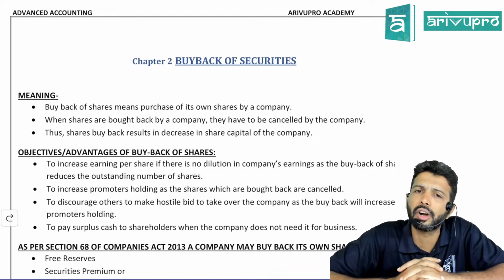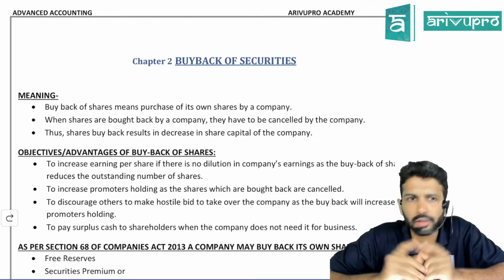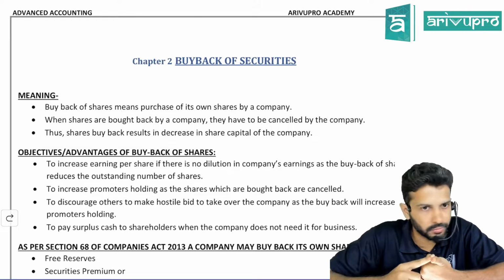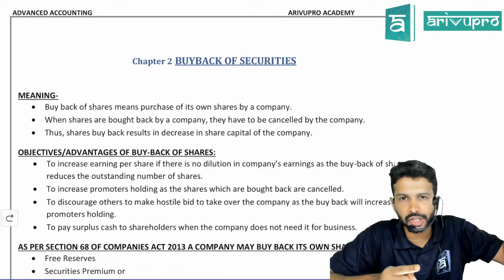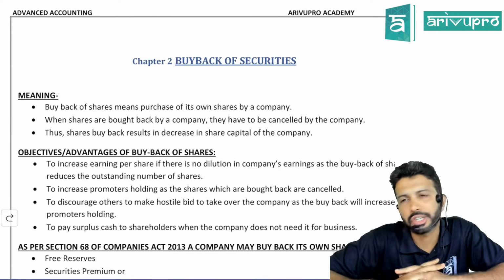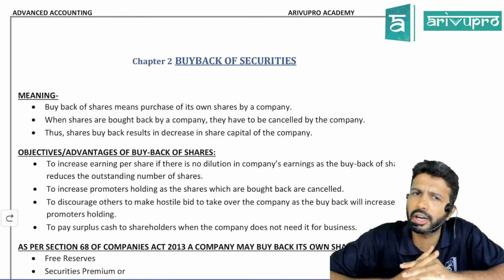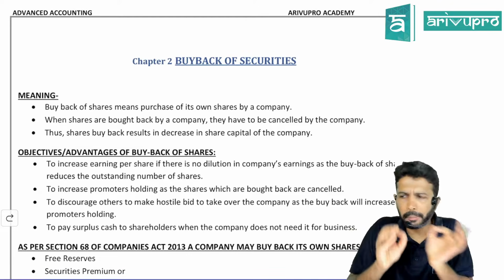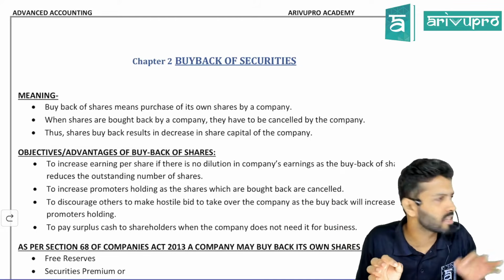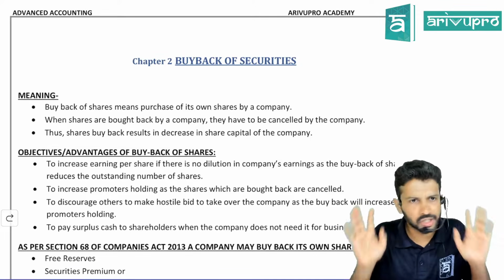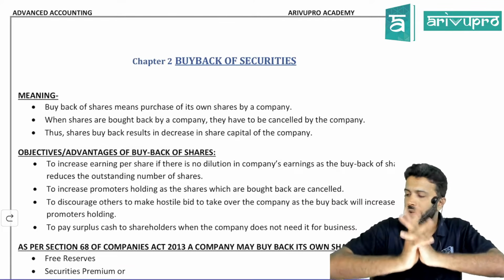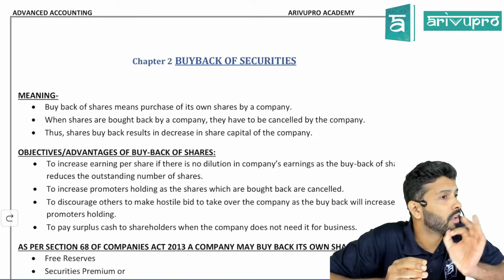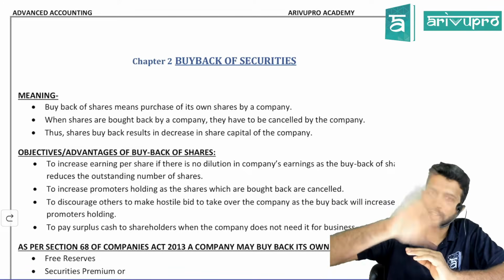All we have to do in this topic is pass the journal entry for such a buyback. Because of this buyback, what will change and how we need to give accounting effect, that is one aspect, basically the journal entry. Another aspect is the balance sheet. Like internal reconstruction, the scope of this topic is also very simple: journal entry and balance sheet. A company has done a buyback, and all we have to do is give its accounting treatment. You cannot do the buyback left, right, center. There are certain limitations or conditions.